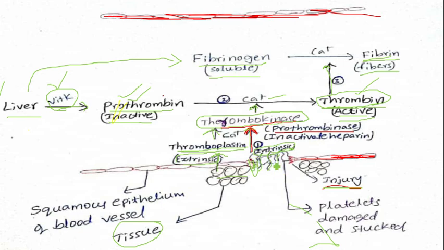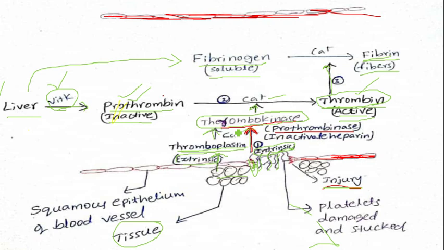Platelets come and attach at the injury. Because of the rough damaged walls, the platelets also get injured. The platelets swell and attract other platelets to form a group of platelets at the injury.